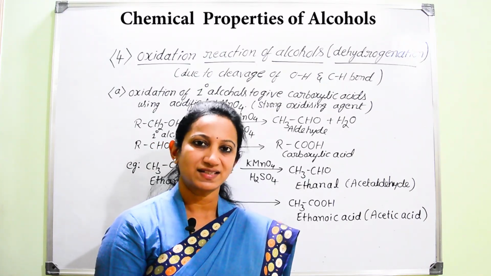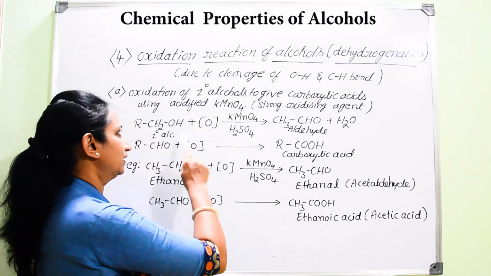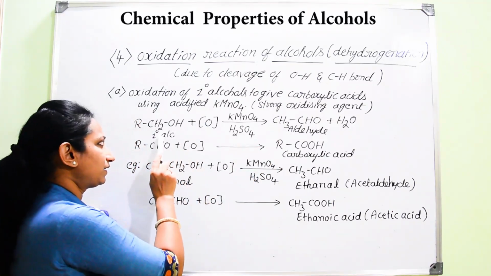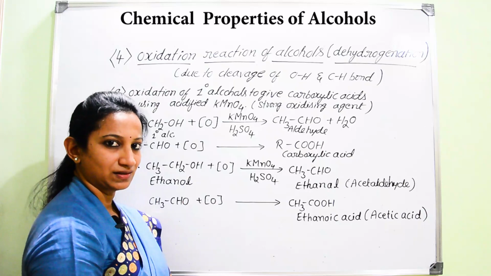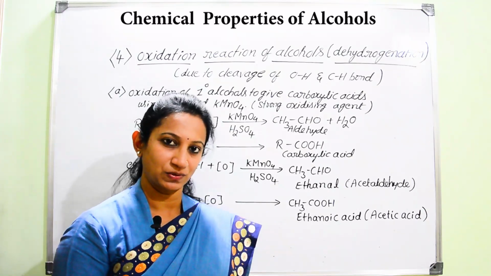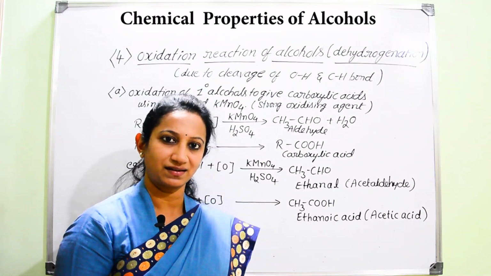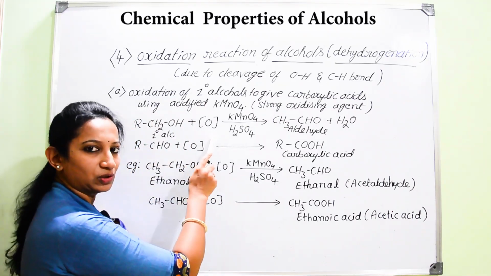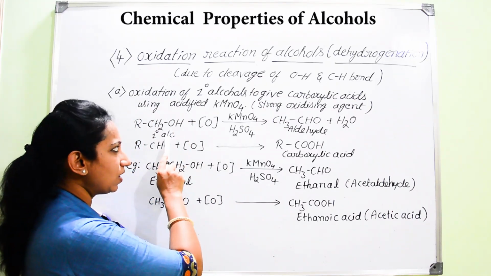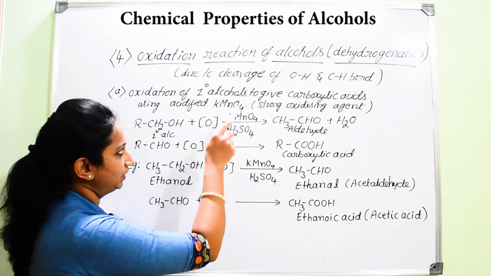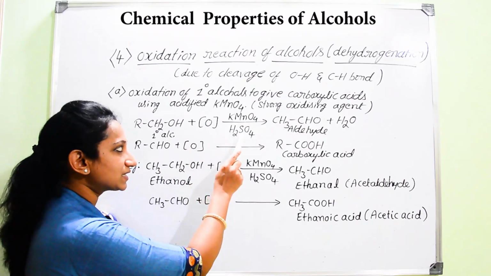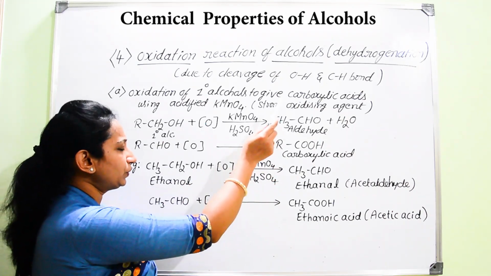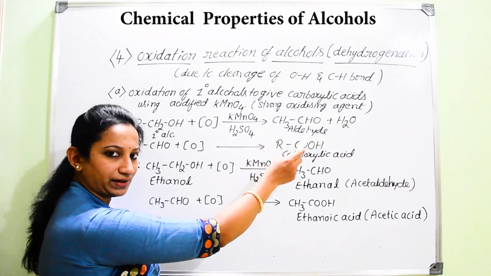Now let us start with the direct general equation for this process. Actually, we are starting with primary alcohols. We are going to learn about the oxidation process for primary, secondary as well as tertiary alcohols. Now, if you start with primary alcohols on oxidation in the presence of acidified potassium permanganate, you are going to get conversion into aldehyde.